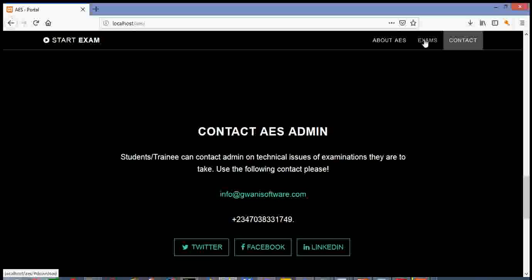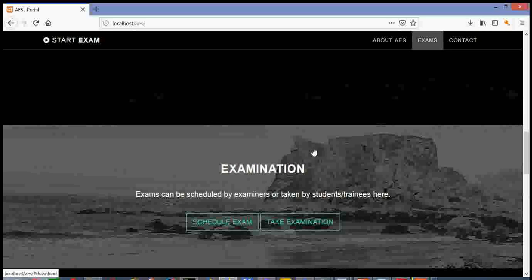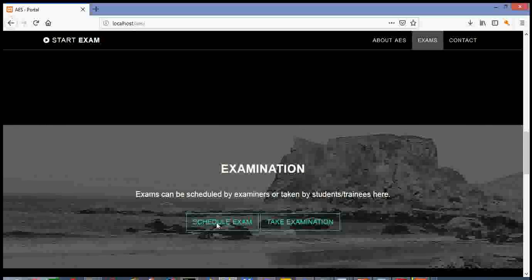The middle menu is Exams. When you click on Exams, it's going to take you here. If you are an examiner of Gwani software or its affiliated academy, you simply click on the Schedule Exam button to schedule an examination. While if you are a trainee of Gwani software or its affiliated academy, you click on Take Examination and you will go where you can take your examination online.